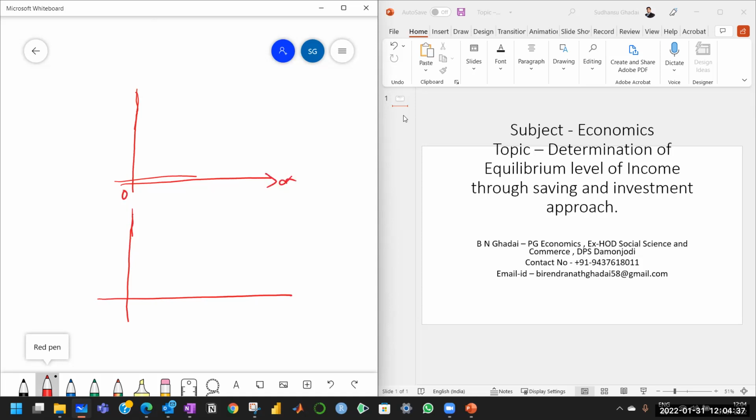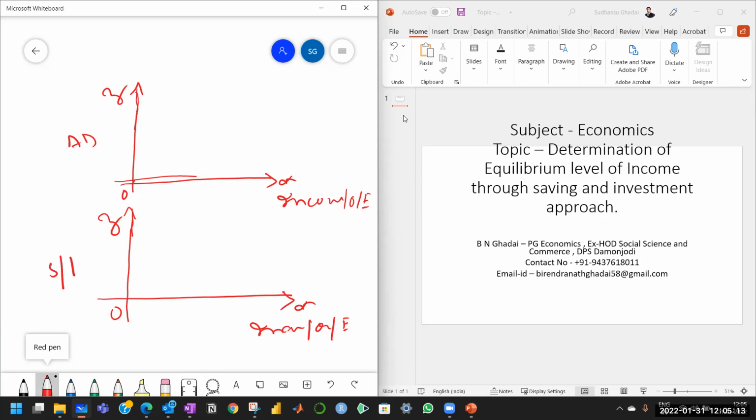This is OX, this is OY, again this is OX, and this is OY, right? And in both cases, the OX axis measures income, output and employment, and here also income, output and employment, right? And here we have aggregate demand, and here we have saving and investment.